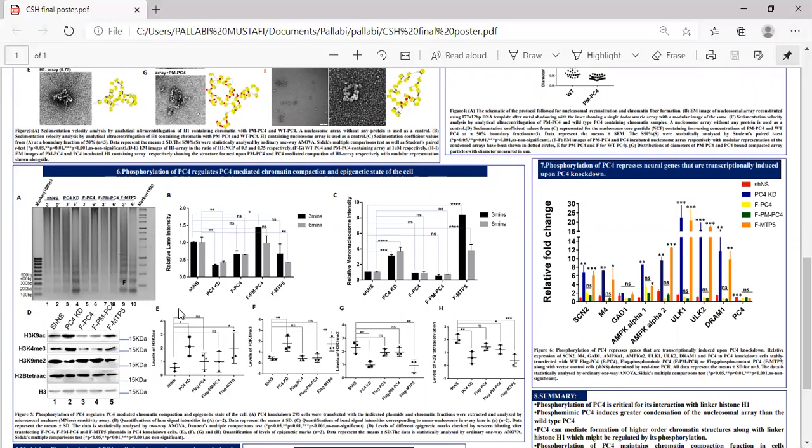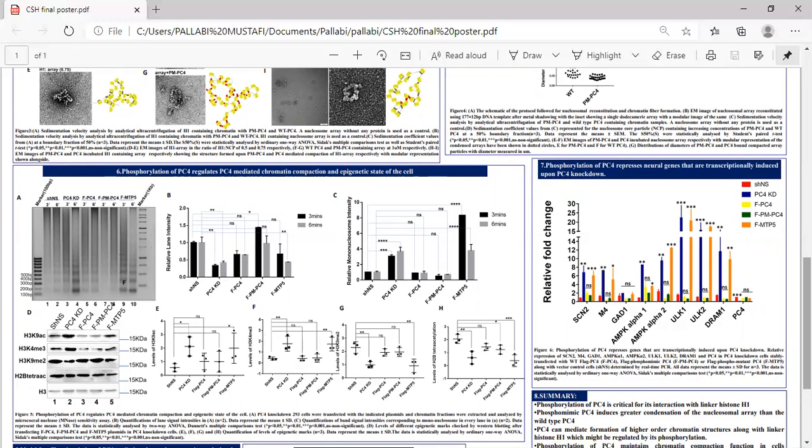And we also looked into some epigenetic marks, like H3K9 acetylation and H3K4 trimethylation, which are upregulated, and H3K9 dimethylation, which is downregulated upon knocking down PC4. And we see that these marks are again reverted back when wild-type and phosphomimic PC4 are expressed, but not the phosphodefective mutant. Thus, phosphorylation of PC4 maintains chromatin compaction and also forms a repressive chromatin state.